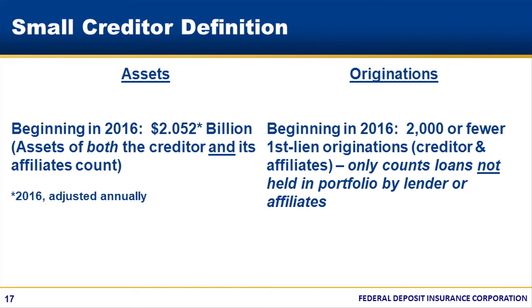In other words, a bank that meets the asset test may hold an unlimited number of mortgage loans in its portfolio, up to the asset threshold, without putting its designation as a small creditor at risk. As with the asset test, a creditor can look back to its originations in either of the 2 preceding calendar years for applications received before April 1st of any year.